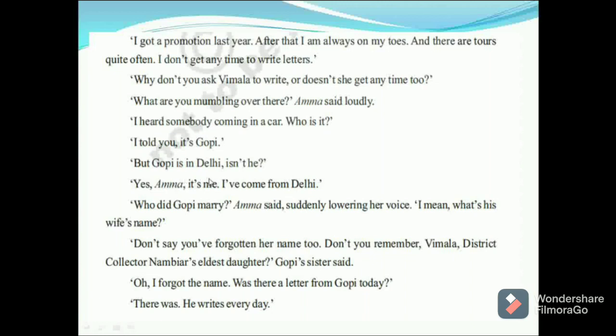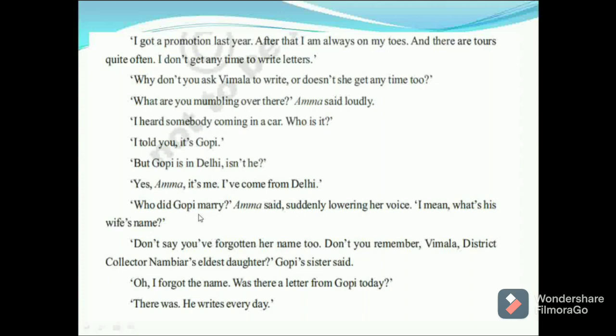But Gopi is in Delhi, isn't he? Here you see, at first, when Gopi introduced himself, he was Gopi, but then she said, is school closed for vacation? And second, she said Gopi is in Delhi, isn't he? Yes, Amma, it's me, I have come from Delhi. Gopi said that he had come from Delhi. Who did Gopi marry? Amma said suddenly, lowering her voice. I mean, what's his wife's name?